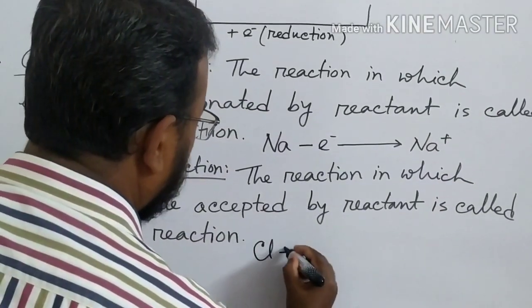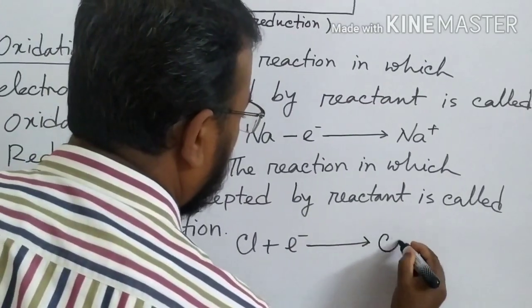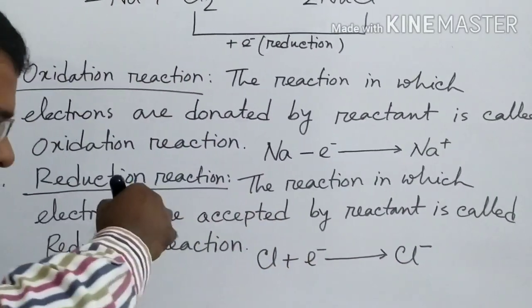So chlorine receives one electron, so it becomes chloride ion. So this is reduction reaction.